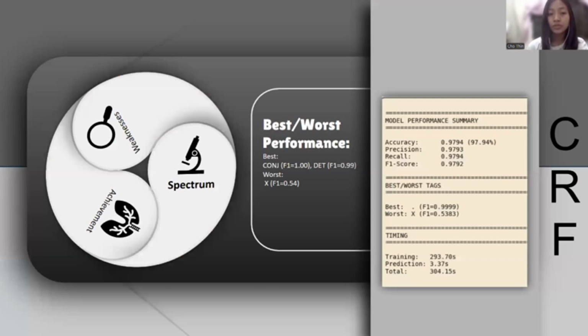Looking at the performance pattern, at best we achieved nearly perfect scores, with an F1 of almost 1 on the phrase syntactic tag. And the bottleneck is the ACE tag with only 329 examples. The model struggled to generalize, resulting in an F1 of 0.54.